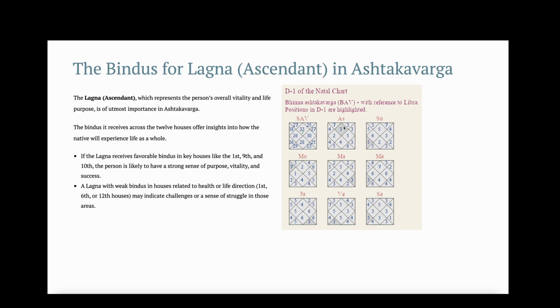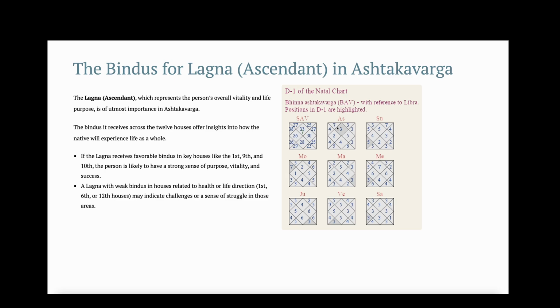If the Lagna receives favorable Bindus in key houses like the 1st, 9th, and 10th, the person is likely to have a strong sense of purpose, vitality, and success. And if the Lagna has weak Bindus in houses related to health and life direction, like the 1st, 6th, 12th, it may indicate challenges or a sense of struggle in those areas.